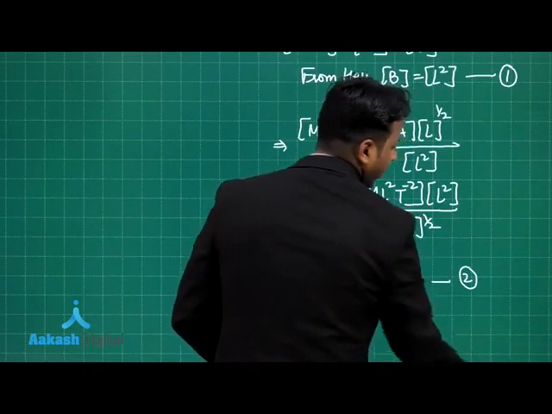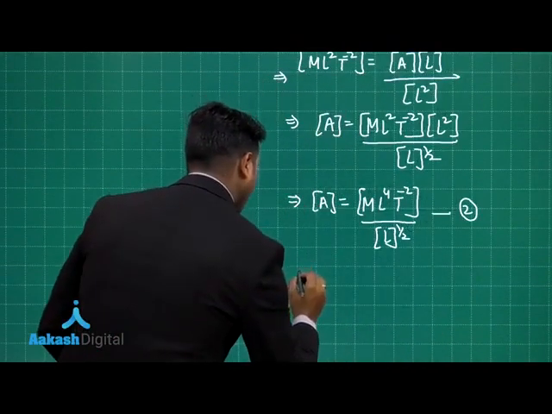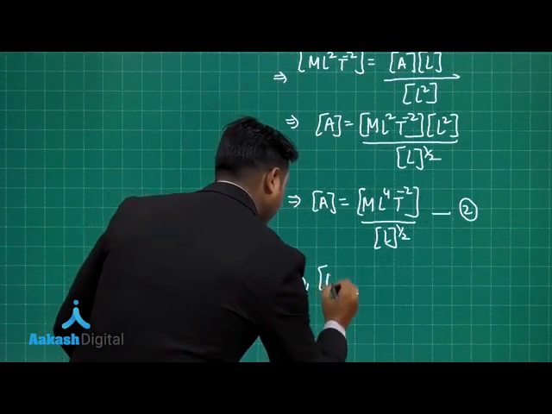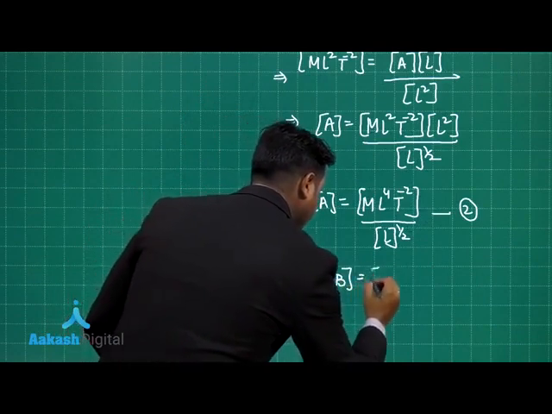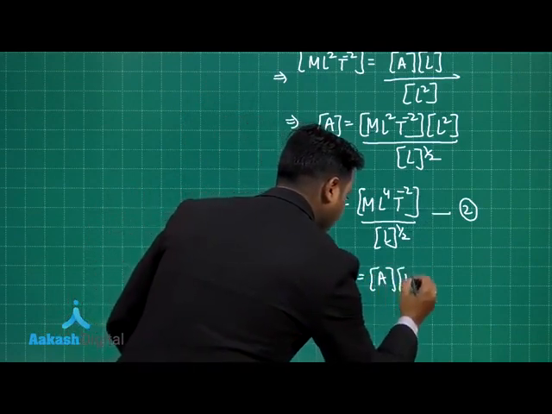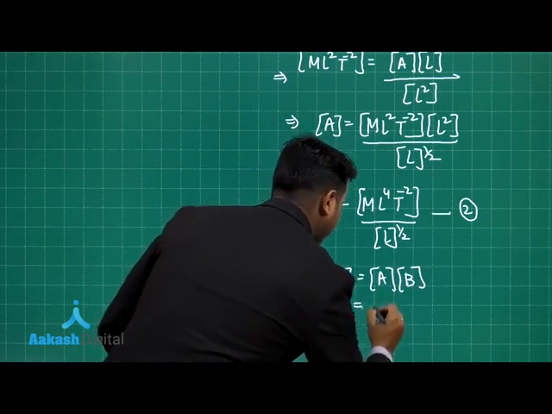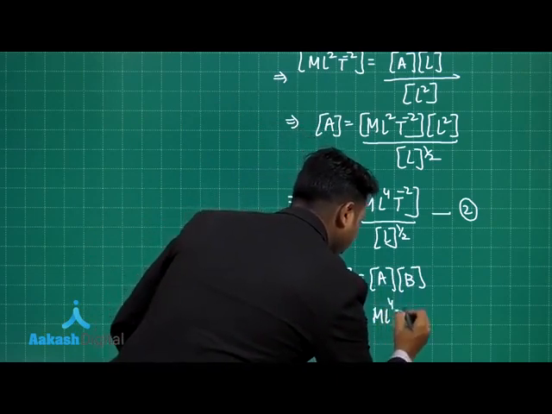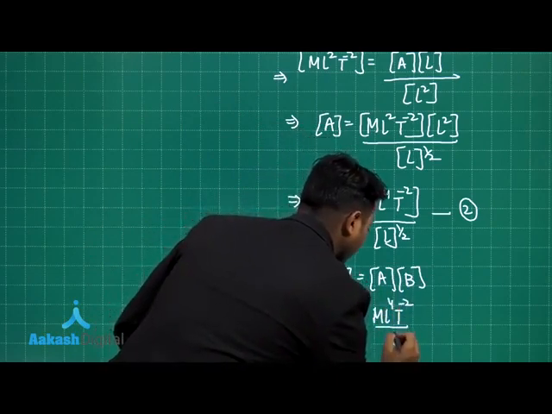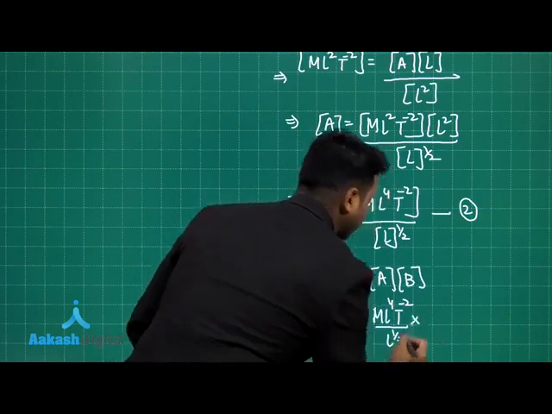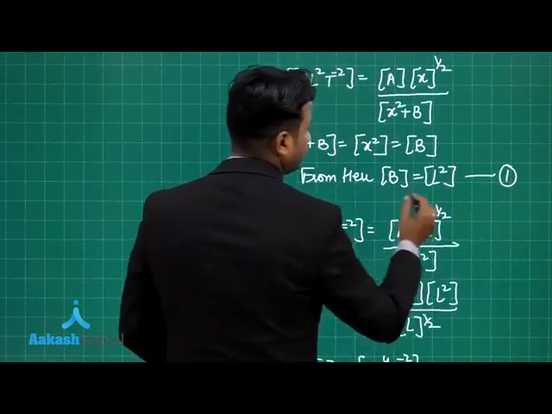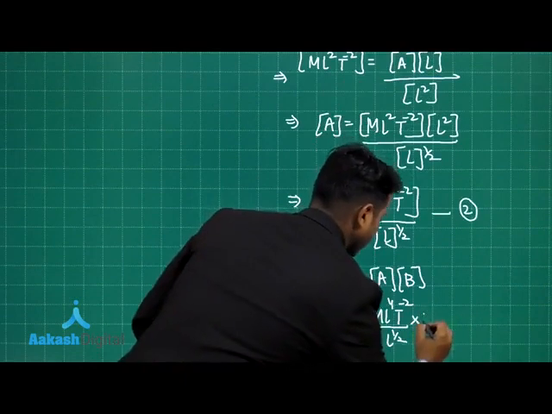But as per the question, we need to calculate the dimension of A into B. So let's multiply equations 1 and 2. Dimension of AB is simply dimension of A times dimension of B. So we have M L to the power 4 T minus 2 divided by L to the power half, multiplied with the dimension of B, that is L square.